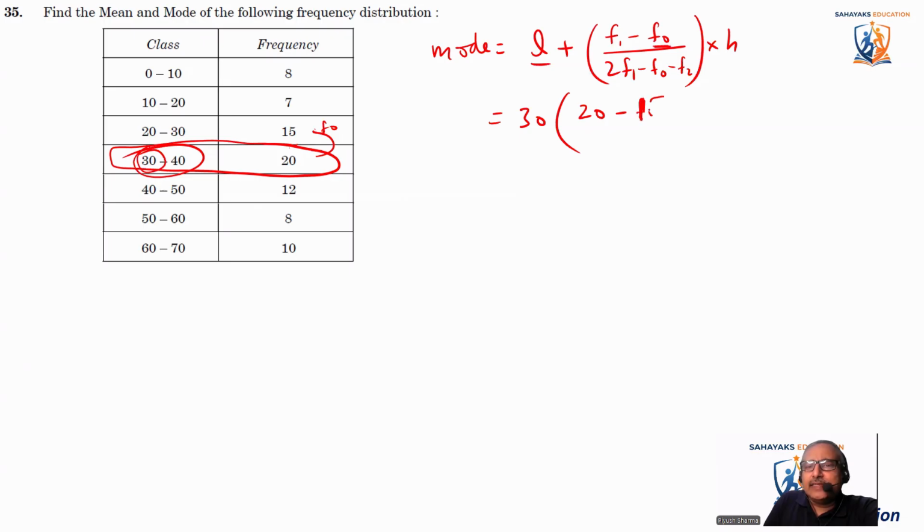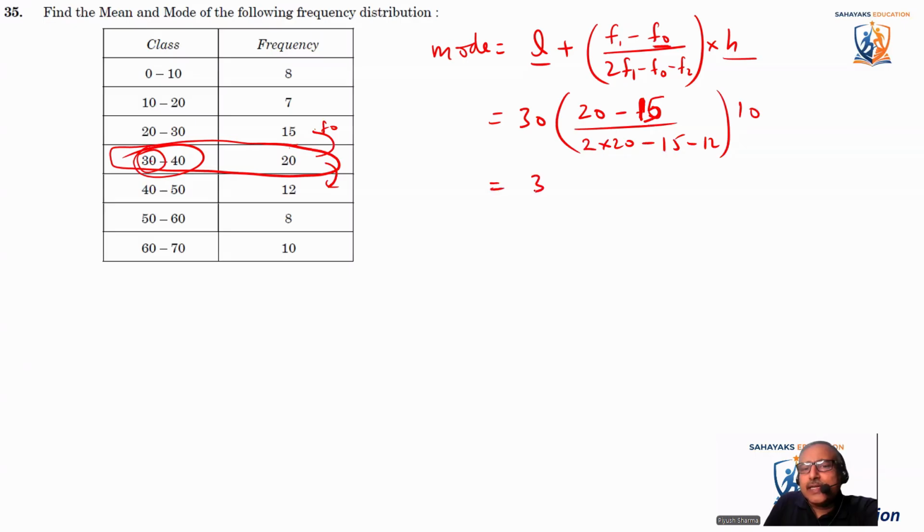Divided by 2 times F1, that means 2 times 20, minus F0 which is 15, minus F2. F2 is the frequency of the next class, that is 12. And H is the class size. So 30 to 40, 40 minus 30, the class size becomes 10.